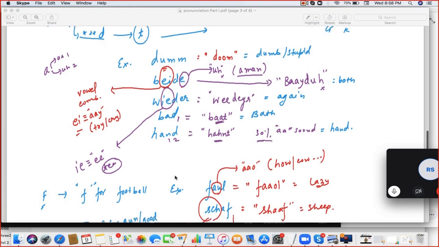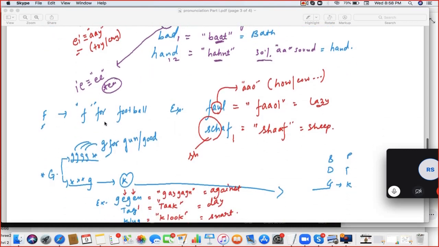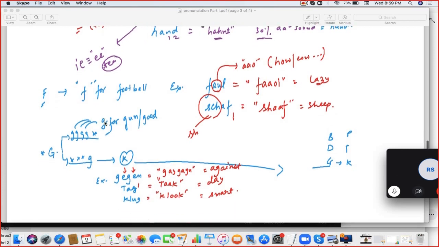Okay. Next is F. F is fur sound. So speak the example of F. Foul. Next. Foul, and one more is there. Shaft. Correct.